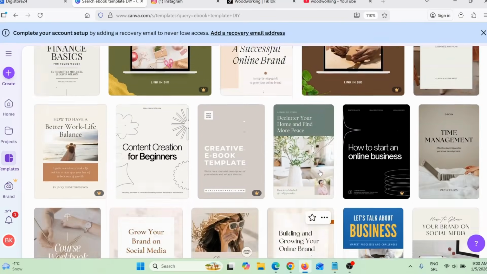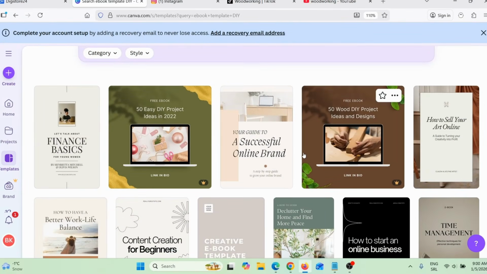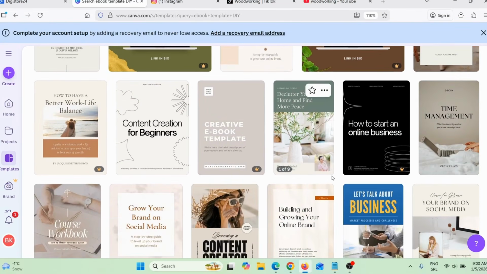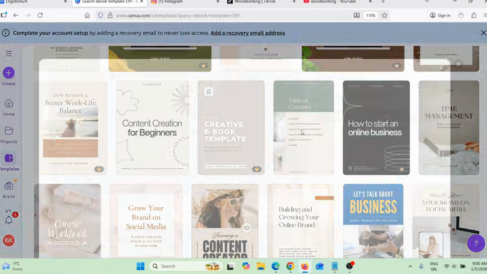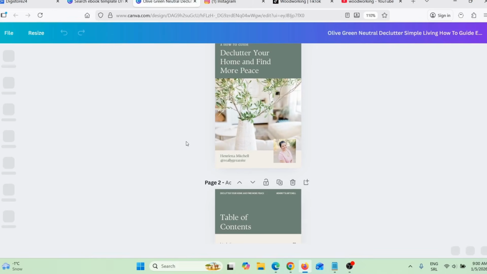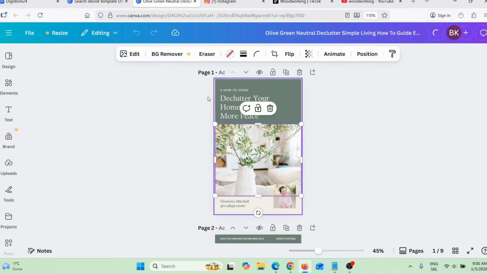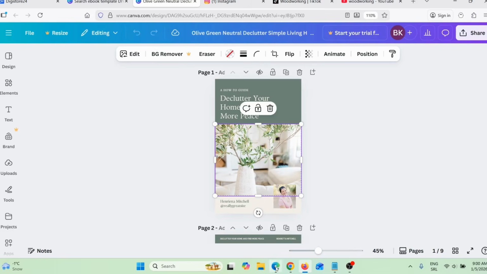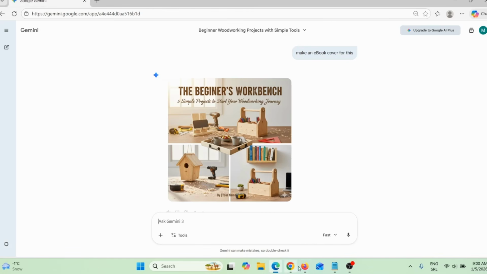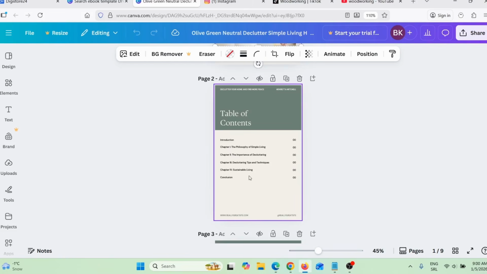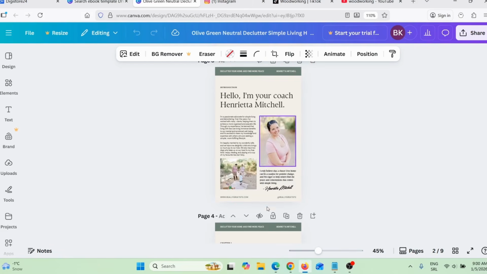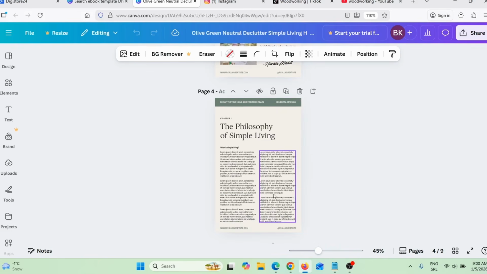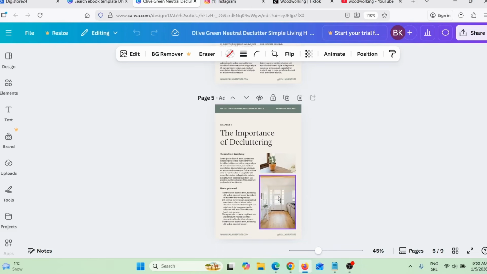I will go back here just to see which of these will work best for me. Let's say, for example, this one here. I will use this one. Simply click here, customize this template, and you can customize this template any way you want. You can replace this image with the image that ChatGPT or Google Gemini created for you. You can also add your title, your table of content, text, additional images and stuff like that. Really easy to edit these ebooks, okay? It is all done for you. You just need to enter images and text, and that's it.